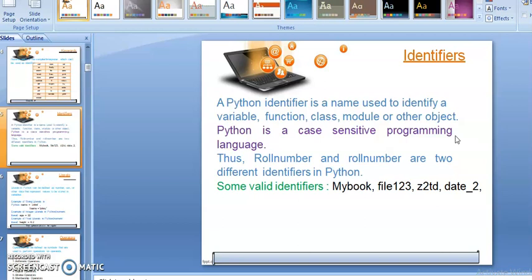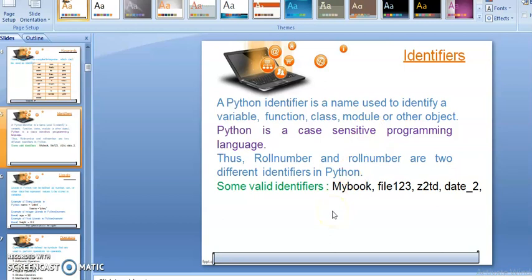So students, now the next point is that Python is a case sensitive programming language. Case sensitive means small and capital letters play a different role, and it makes a difference. Just like you can see here roll number, in capital you can see here we have written the R capital in the roll number, and here are the small letters in roll number. So these are two different identifiers in Python, because Python is a case sensitive language.